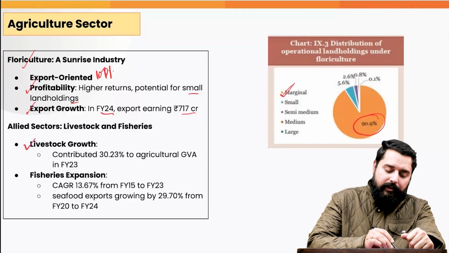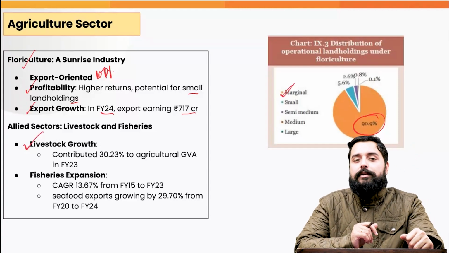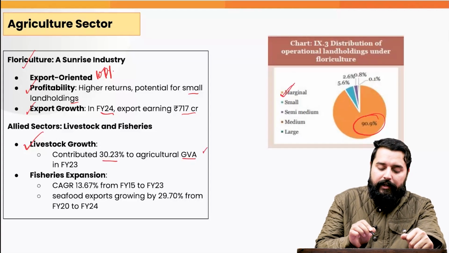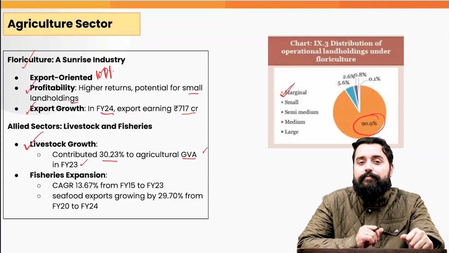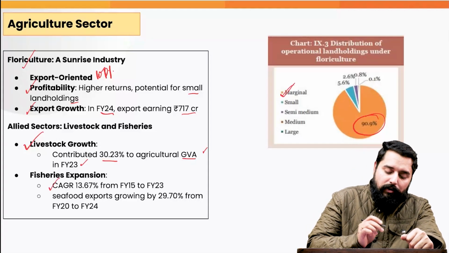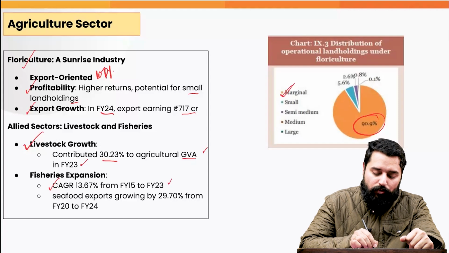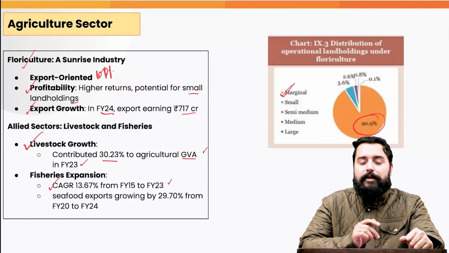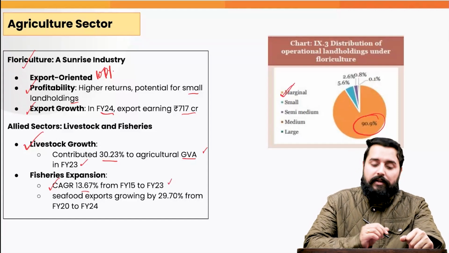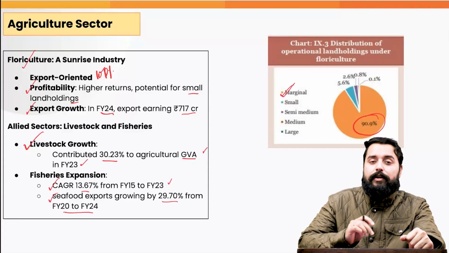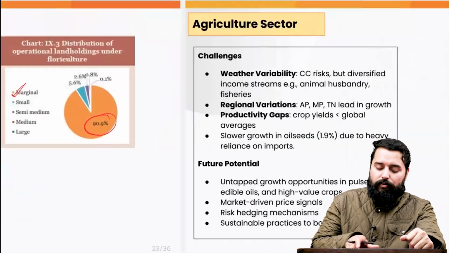Likewise, in the allied sectors, the livestock growth has been promising. It contributed 30% to the gross value added in agriculture in fiscal year 2023. The fisheries sector has been expanding. The compounded annual growth rate in the fisheries sector from fiscal year 2015 to 2023 has been 13.6%. The seafood exports have been growing by 29% from fiscal year 2020 to fiscal year 2024.